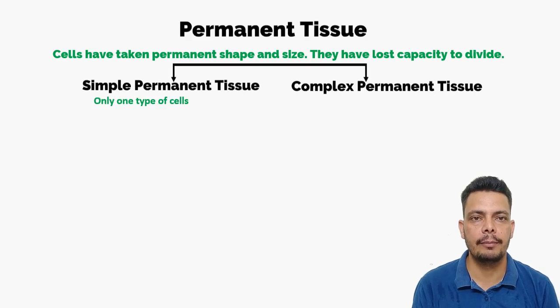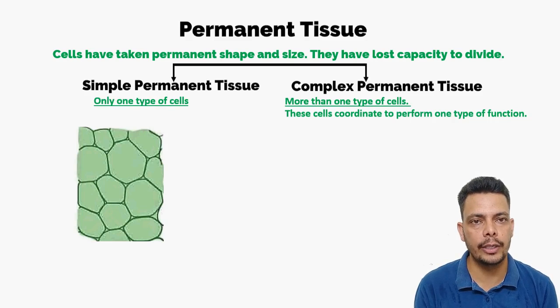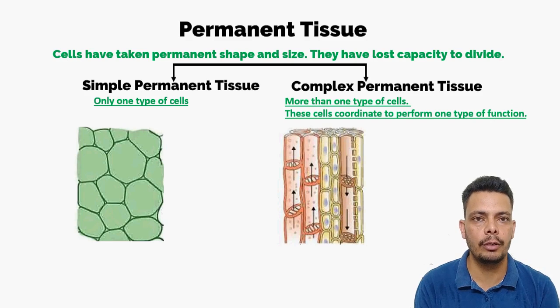Simple means there will be one type of cells, and complex means there will be different cells and they coordinate with each other and perform one function. So that's why it is called complex. In a simple tissue, there is only one kind of cell. As you see in this chapter, there is only division, division and division. Permanent tissue divides into simple and complex.